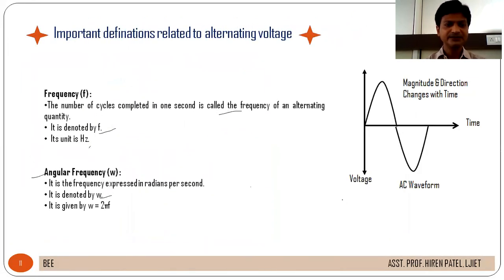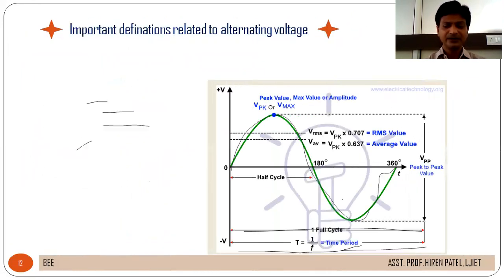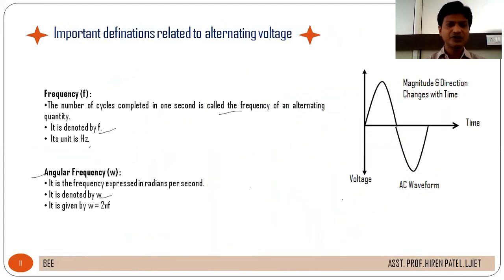Next is frequency. The number of cycles completed in 1 second is called the frequency of the alternating quantity. It is indicated by small f and its unit is hertz.